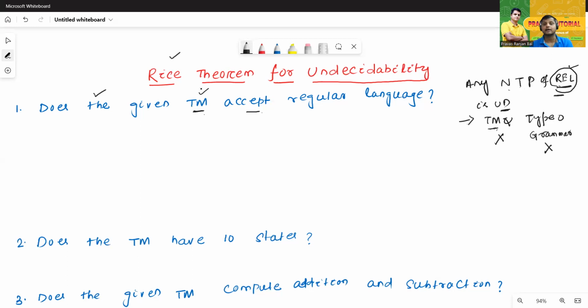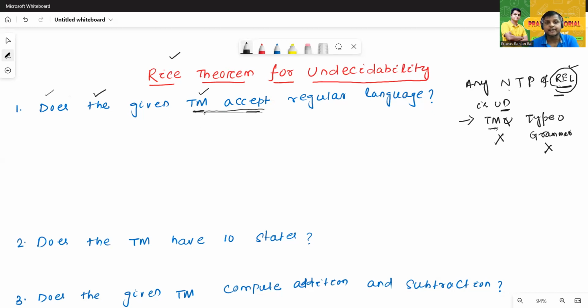That means we cannot apply the Rice theorem on this problem. No, we can apply the Rice theorem on this problem. But how? This is very important.